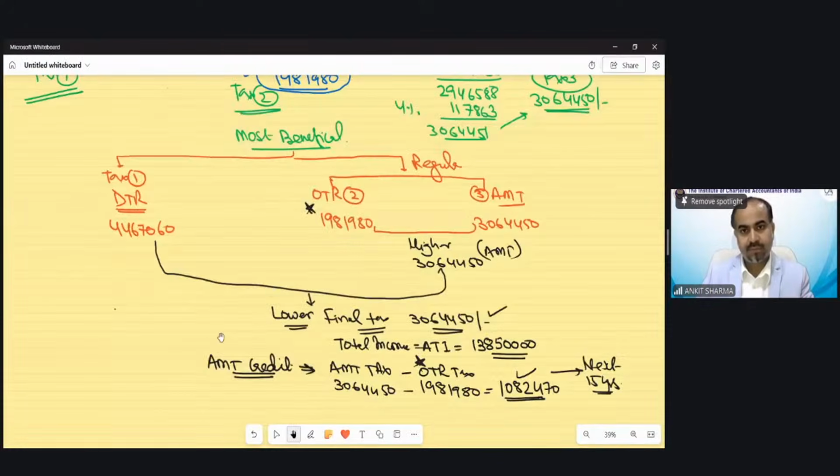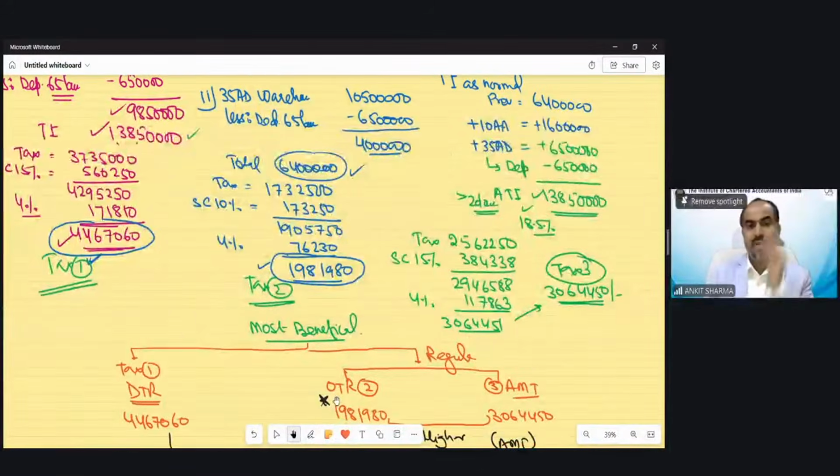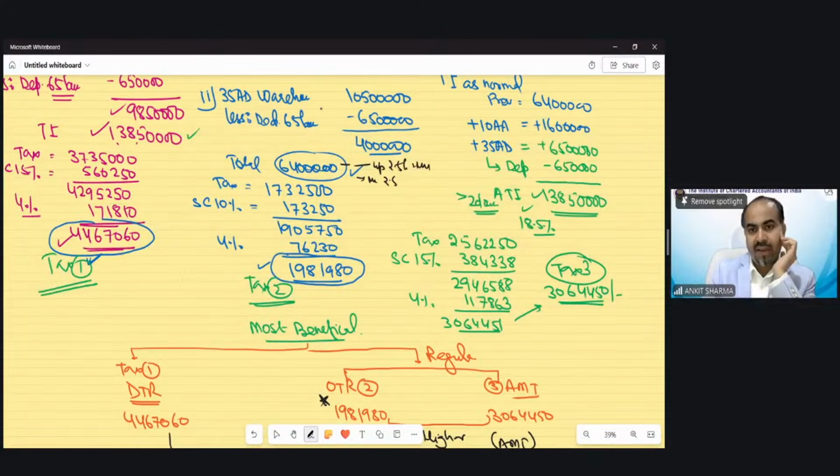Let me help you. This 64 lakh. Now you have to calculate tax on this. Up to 2.5 lakh, no tax. Next 2.5 lakh at the rate of 5%. Next 5 lakh at the rate of 20%.